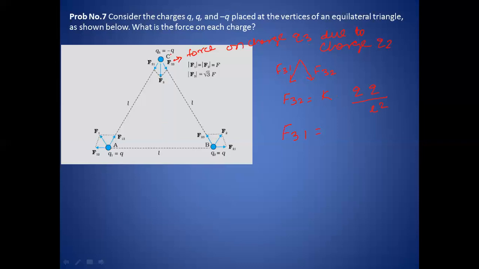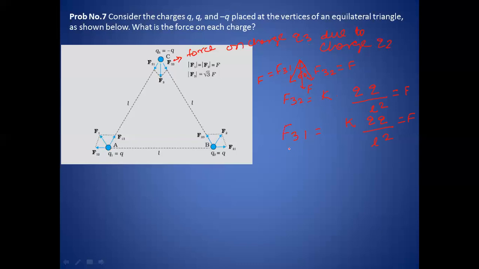The magnitude of charge is Q, Q again. K is a constant, so K Q Q divided by L square. So both have the same magnitude, so this is F, and it is also F. Now the resultant force. Here you see the two vectors having equal magnitude of force, and they are acting at an angle of 60 degree. I told you in the earlier problem, when two vectors are acting at an angle theta, the resultant will bisect this angle.